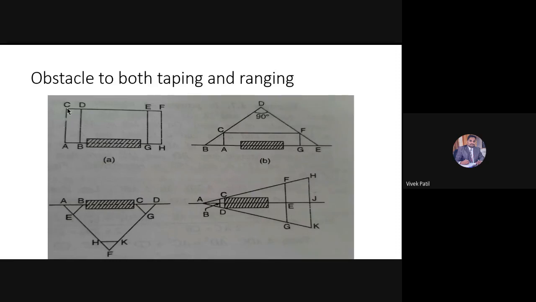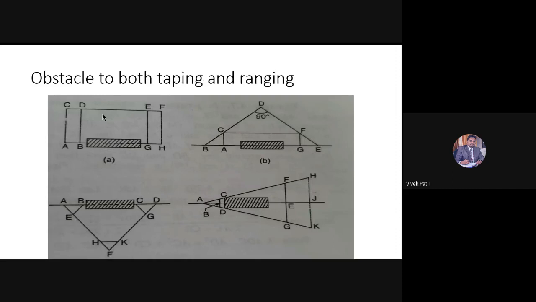AC is equal to BD is equal to GH is equal to HF. Due to that reason, I can say that AB and GH are on the same line. So I can extend this particular chain line from the points G and H, and I can get the survey line, whatever the survey line it is required. So we have overcome this particular obstacle from ranging now.